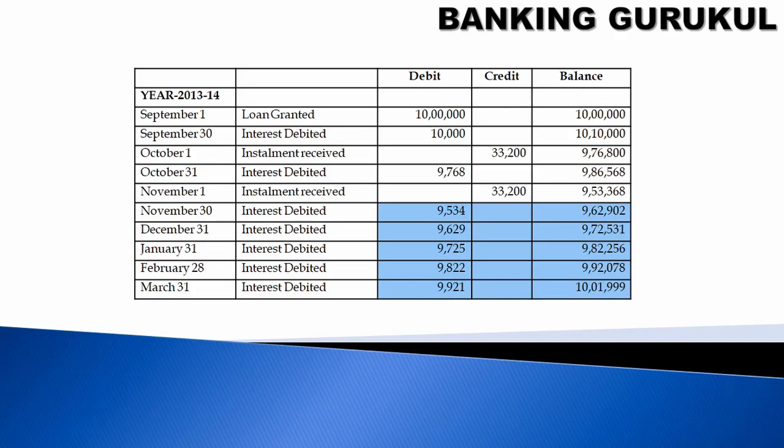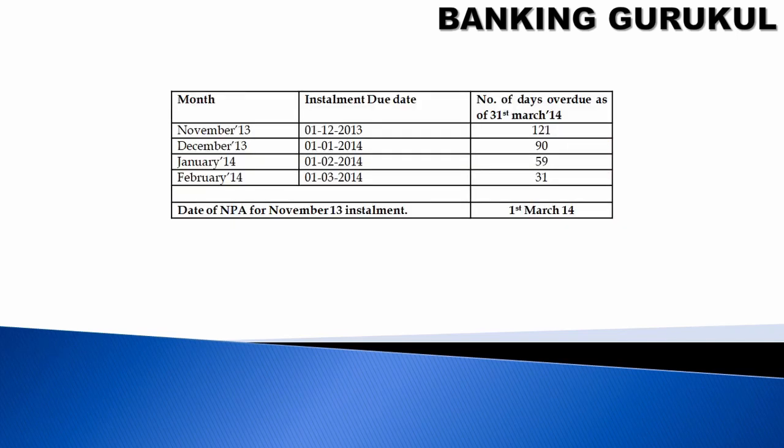So you can see my example of 10 lakhs rupees. In the first month interest was charged and he has paid the EMI. In the second month we charged the interest and he has paid the EMI, but November, December, January is not paid. So on 31st March this account will be classified as NPA. You can see the month-wise increasing overdue days. If it is November, it has crossed 121 days, so more than 90 days. Up to December you can see how it is increasing.